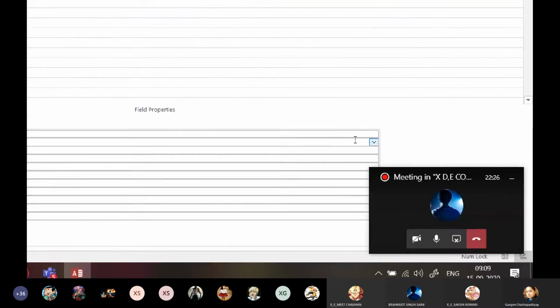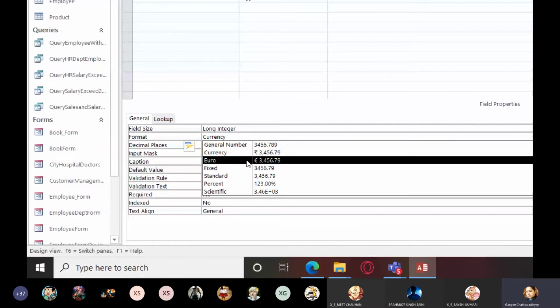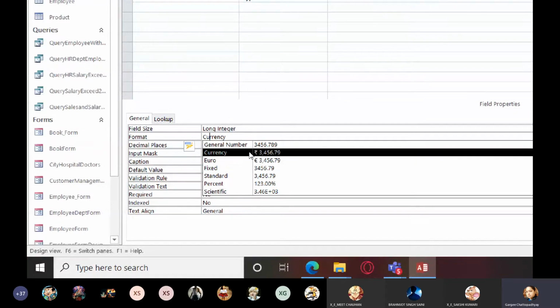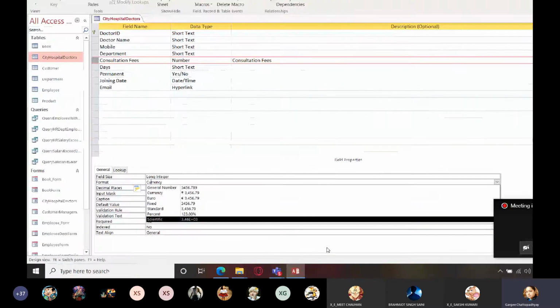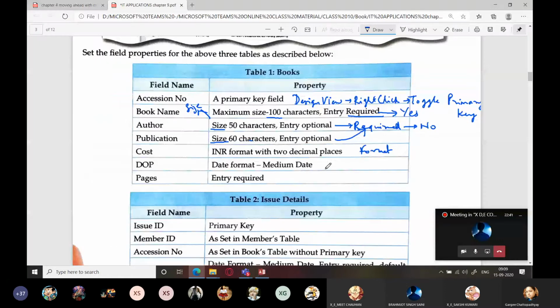So which currency do you want? The simple currency which you have set. You can simply set currency and within brackets write the Indian rupee symbol. So format you will select as currency and decimal you will select as 2 places. Date format, medium date: again, format field property, and you will set it to medium date. Pages entry required, so required should be yes. Did you get an idea?